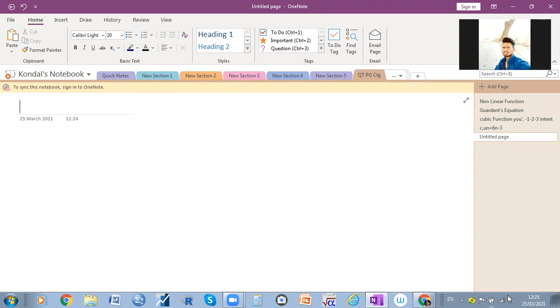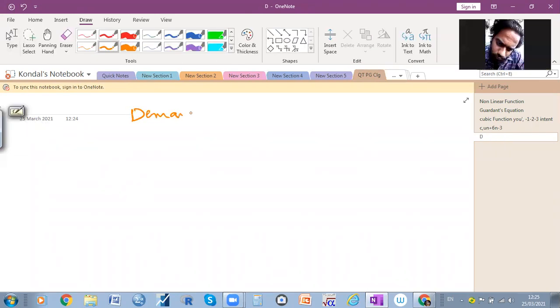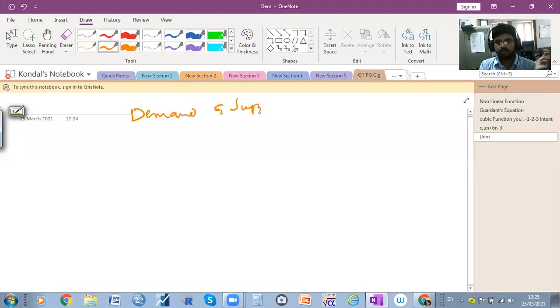From the intermediate and from the 9th or 10th standard also, we have been studying demand and what is meant by function. So today we will discuss demand and supply. Can anybody tell me what is meant by demand function and what is meant by supply function?